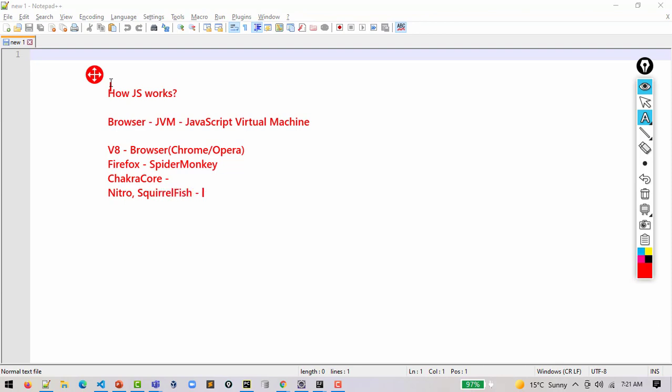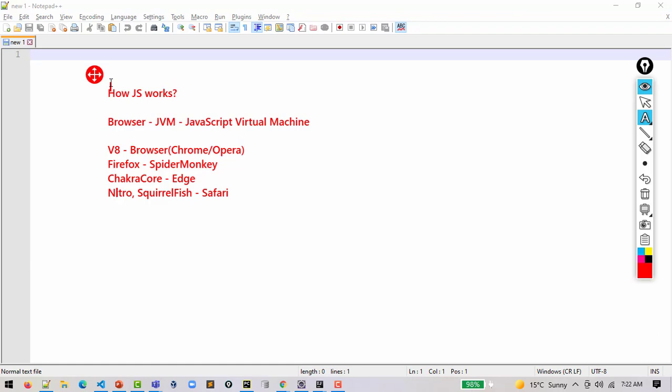So every browser has a JavaScript virtual machine engine, and these are their names, which help us execute the JavaScript code on that very browser. The JavaScript code actually runs because of these JVMs.